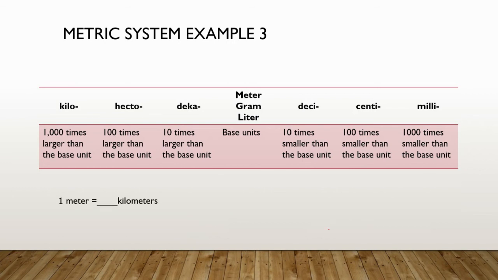Here's example 3. This one's going to be a little bit different. And why is that? Well, here we start at meters, and now we're going to move to the left. Here we're moving 1, 2, 3 spaces to the left. So that decimal is moving 3 spaces to the left. Here's our 1.